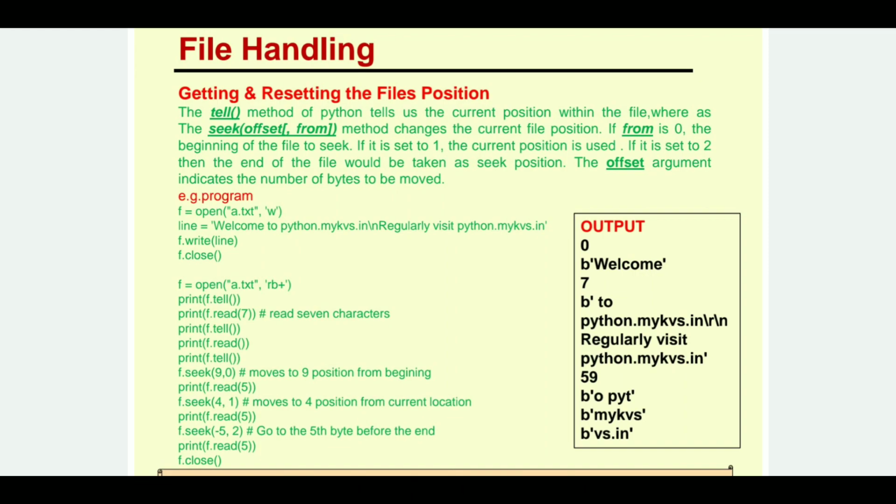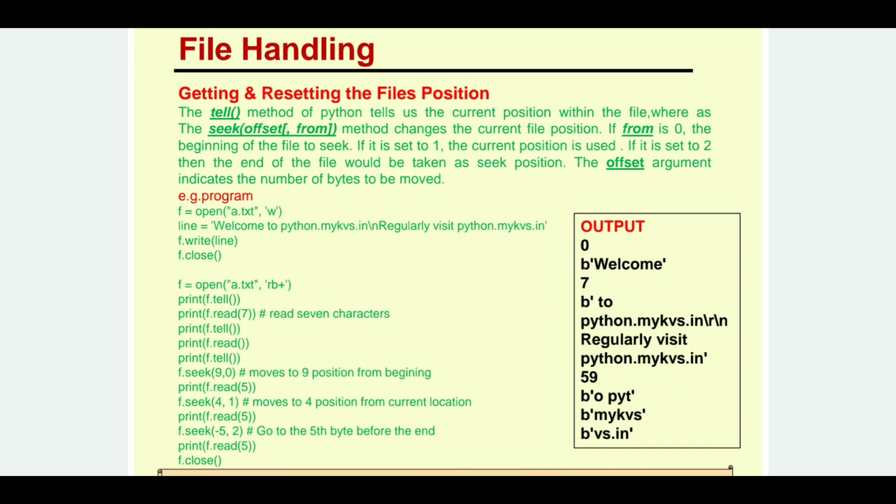Then if I print the tell function again, it tells us at which position we are right now. From byte number 0, now we come to byte number 7, because welcome has occupied byte number 0 till byte number 6, a total of 7 characters. So the tell function is telling us that we are now at the 7th byte number. That is the position.